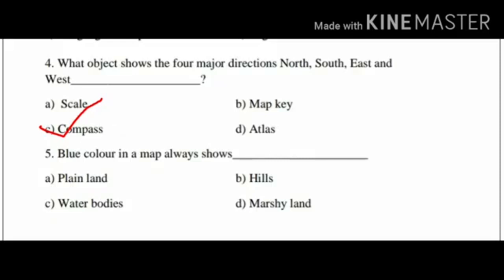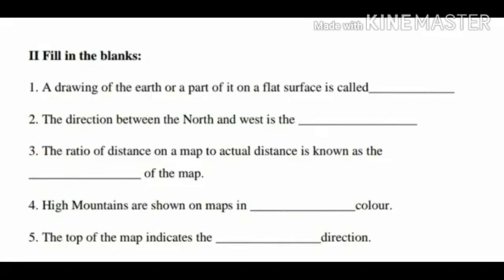Fifth question, blue color in a map always shows dash. Option A, plain land. Option B, hills. Option C, water bodies. And option D, marshy land. Yes, option C, water bodies. Children, blue color in a map always shows water bodies.